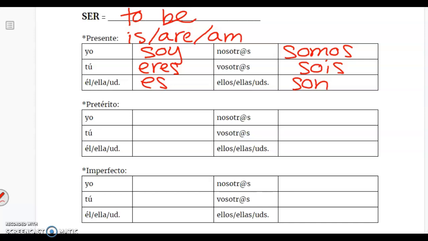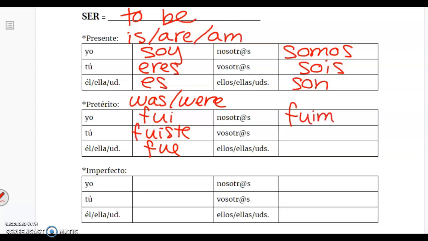En el pretérito significa was or were. Entonces, en la forma de yo, fui, tú fuiste, él, ella, usted fue. Nosotros fuimos, vosotros fuisteis, y ellos, ellas, ustedes fueron.